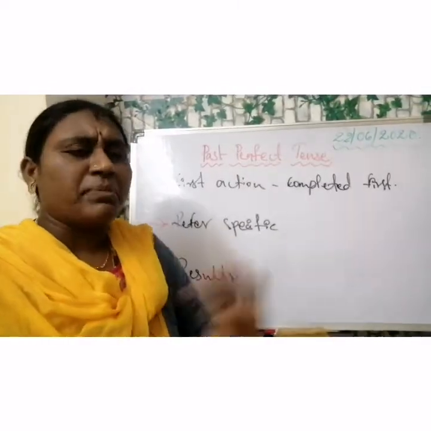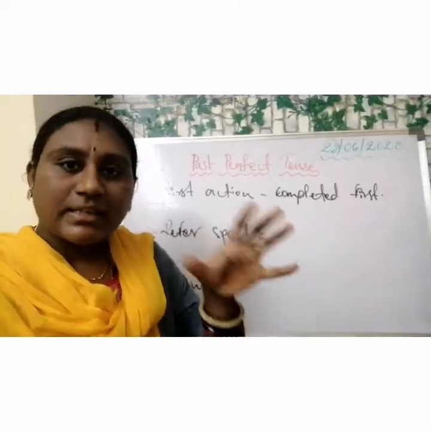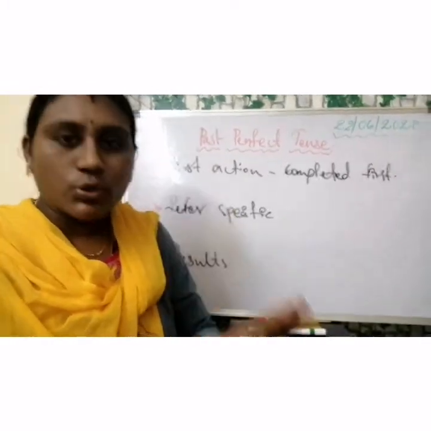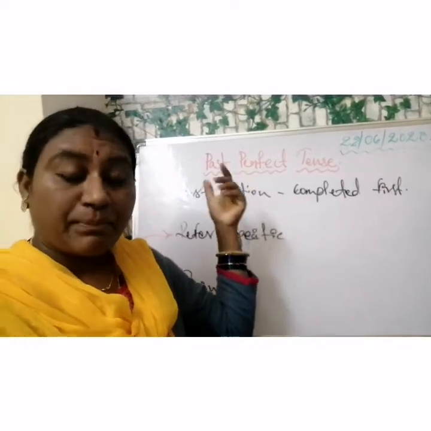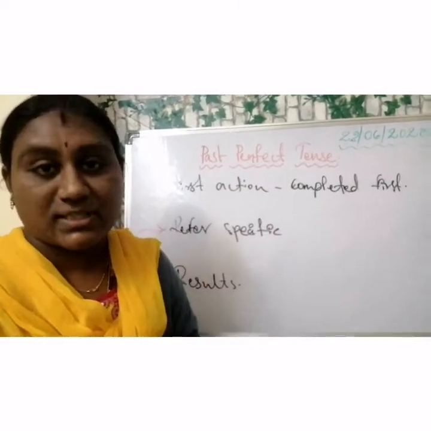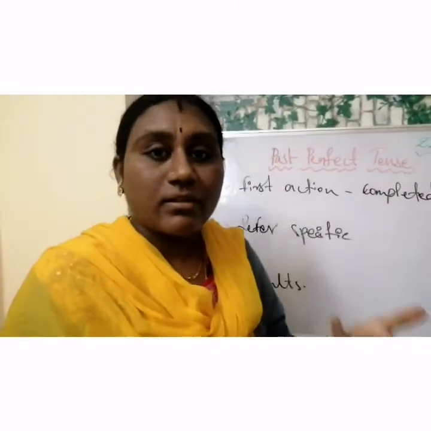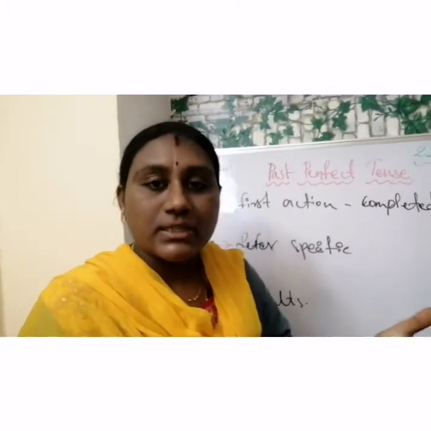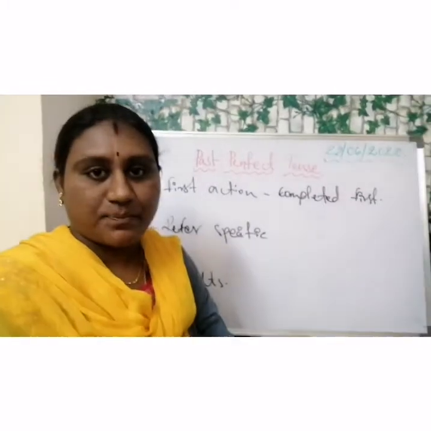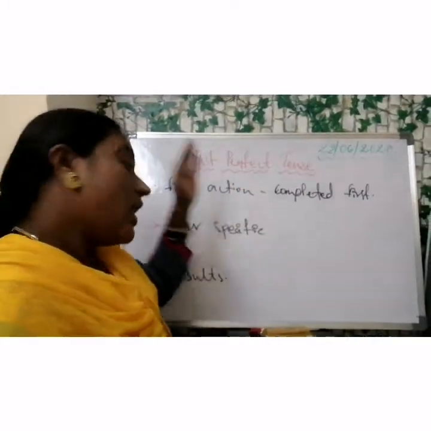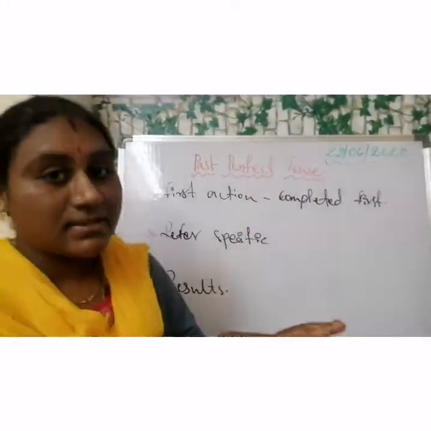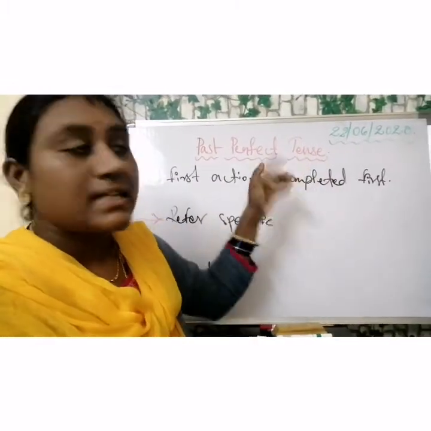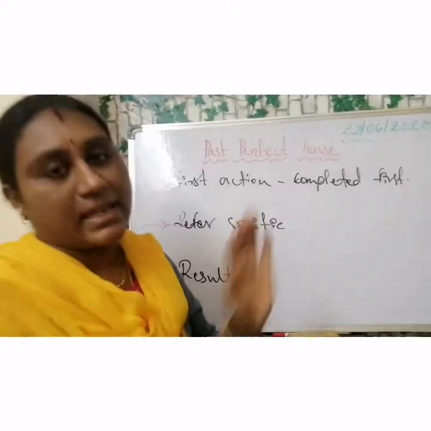Simply, we can say it is the recently completed action in the past, and if we have two actions, the past perfect tense shows clearly which happened first or which finished first in the two actions. And not only that, we can mention the results, the situations and results in the past by using this past perfect tense.